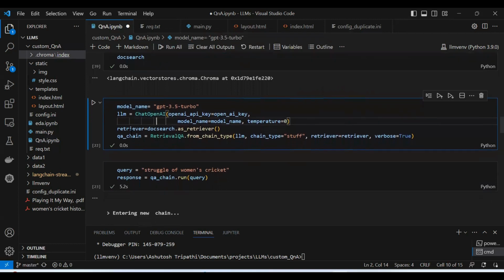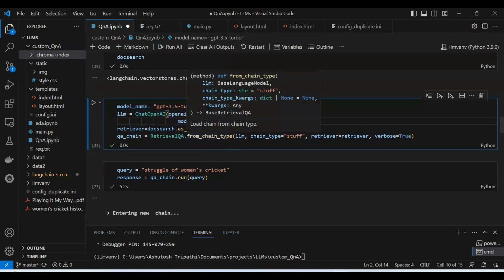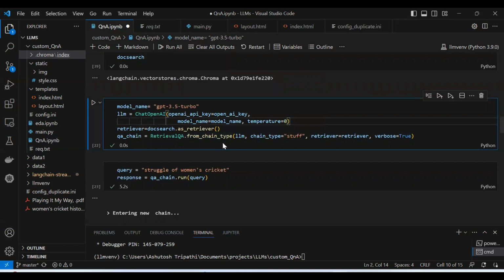So now the next thing is the retriever. So here, as I explained during library import, I'm going to use RetrievalQA, but there is another chain also, like load QA chain. Okay, so first let's see how RetrievalQA works, then we'll also see how load QA chain works.